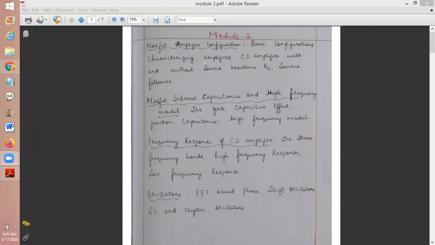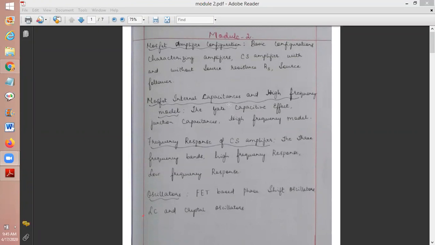See, this is the general thing we will study, and in this part of the chapter, very important, and it is a bit difficult, but I will make it easy, students. So what we will do in this case, we will take a MOSFET and provide it with an input of very high frequency. When we give the MOSFET a very high frequency, what are its characteristics? The capacitance effect will come into the picture there. So that we will be studying in this part.